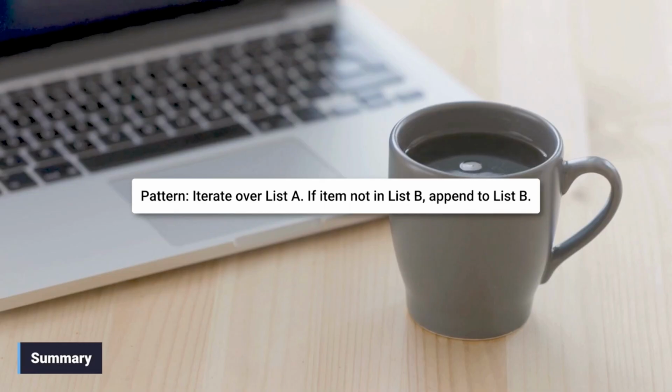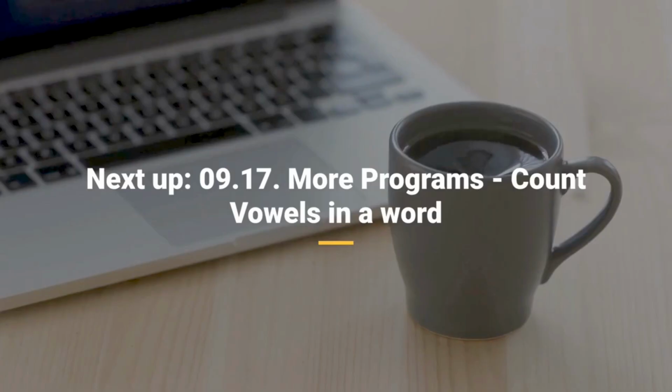To summarize, removing duplicates by manually checking for membership in a secondary list is a classic looping pattern. It is a demonstration of using a loop to get a filtered collection of data. Our next lecture, 0917. More programs, count vowels in a word. See you there.